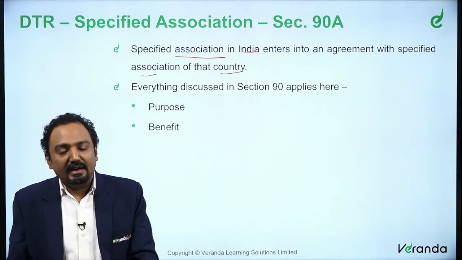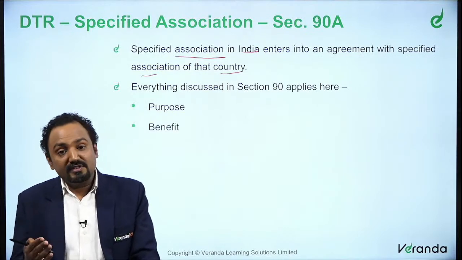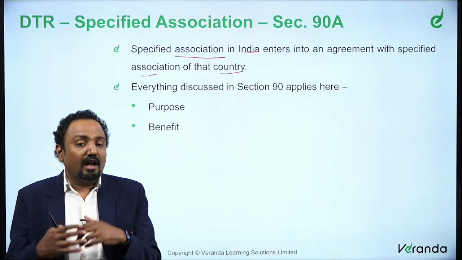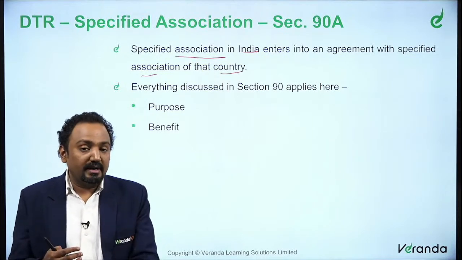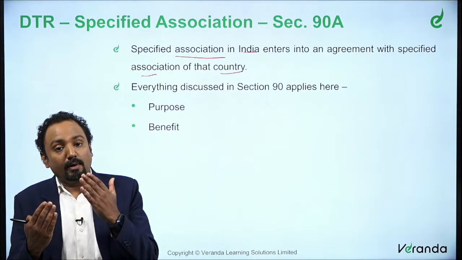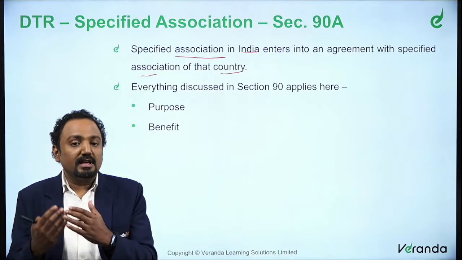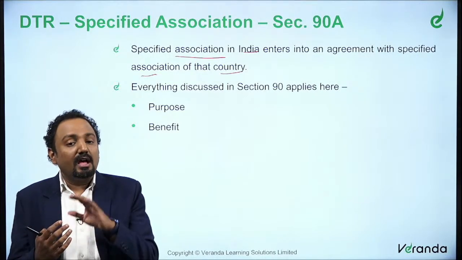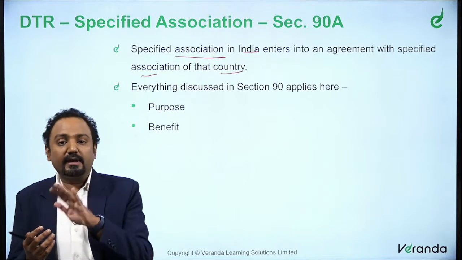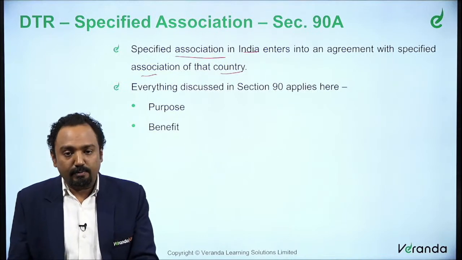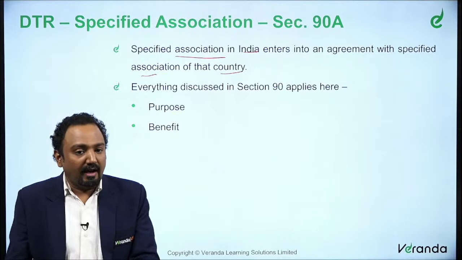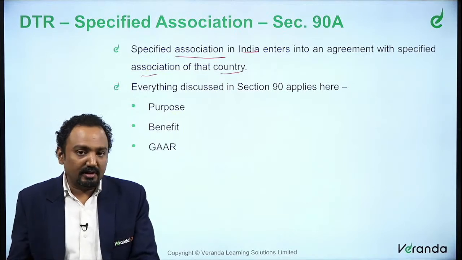What are the benefits? We said relief is provided on foreign taxed income. We also said that when the DTA provisions override the Income Tax Act provisions, whichever is beneficial is available. That benefit is also available here.